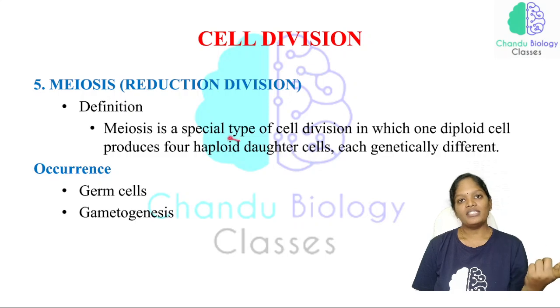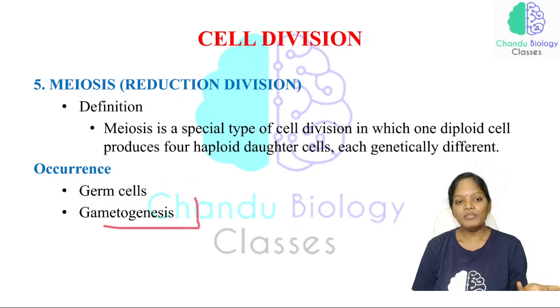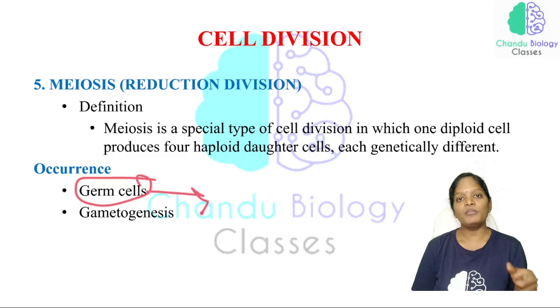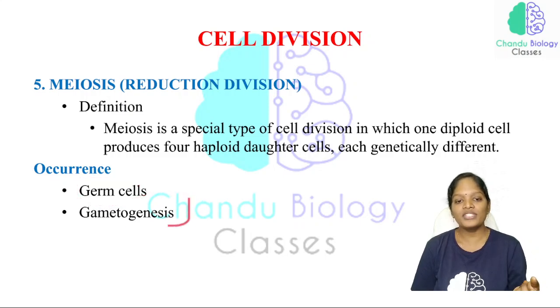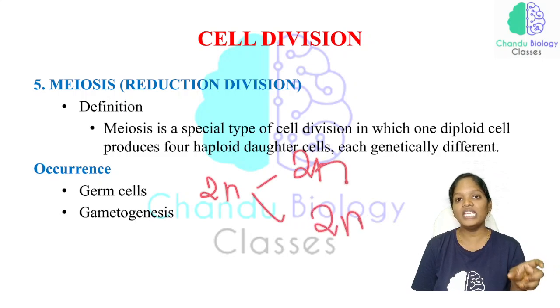And the mitotic cell division takes place in the somatic cells, but the meiotic cell division takes place in the germ cells. And the gametes are synthesized from the germ cells, and that process is called gametogenesis. The germ cells are responsible for producing the gametes, and the gamete synthesis process is called gametogenesis. Only these germ cells undergo which type of cell division? Meiotic cell division, that is meiosis 1 and meiosis 2. Right? Now, in the mitotic cell division, one diploid cell gives rise to two diploid cells. This is why we say that division is an equational division.